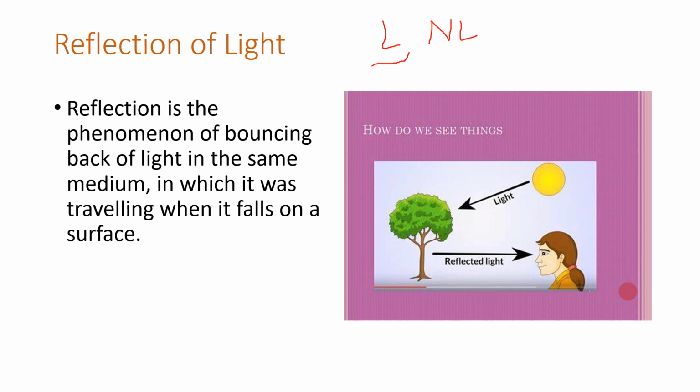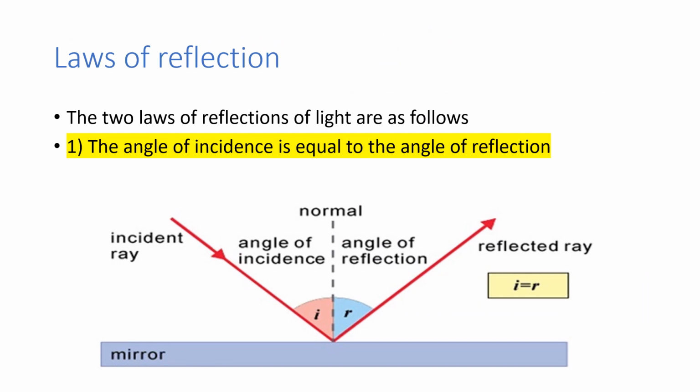Then how are we seeing those things? Dear children, please remember, because of this reflection of light, we are able to observe these non-luminous objects. So reflection of light is very important in our daily life. Let's move to the next concept.